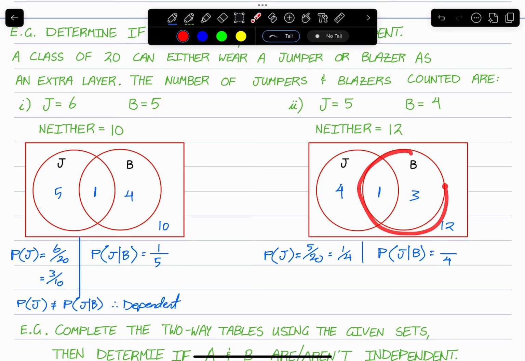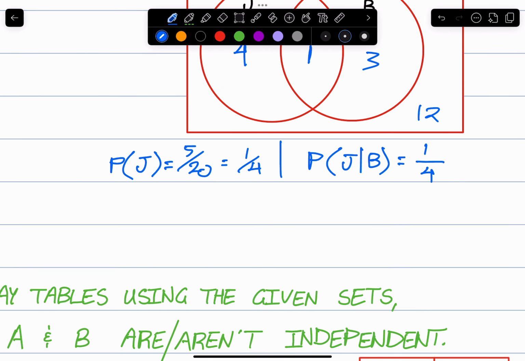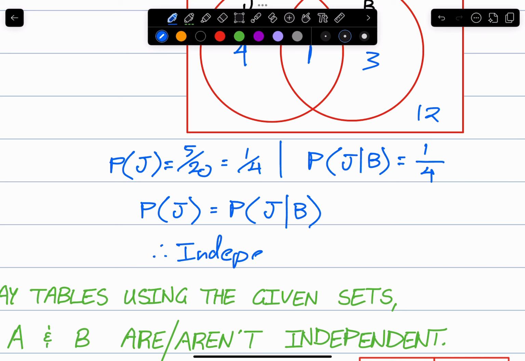Now, of this group, which ones are still part of J? Well, there's one person here, 1 in 4. Now, as you can see, the probability of J equals the probability of J given B. Therefore, these are independent events.